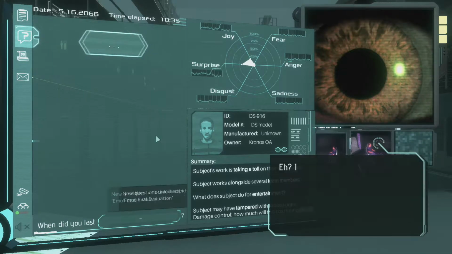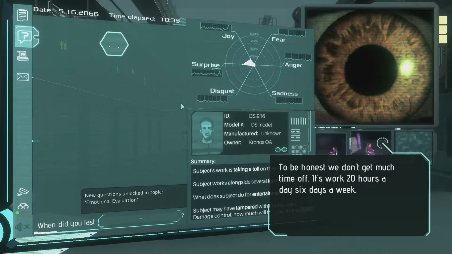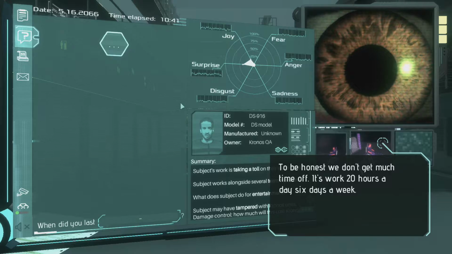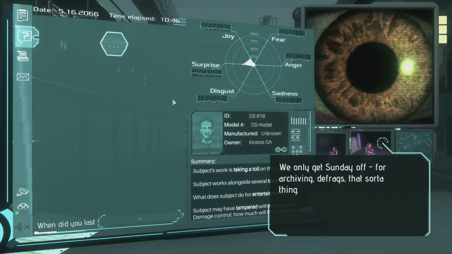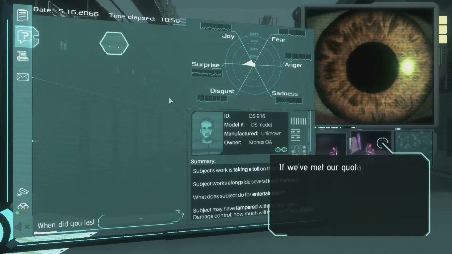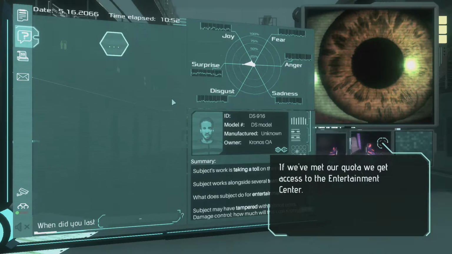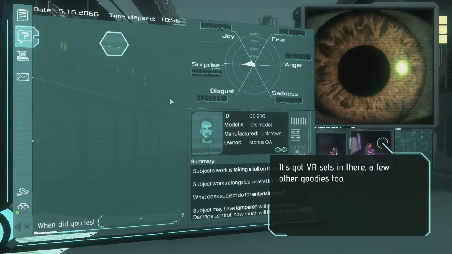What do you do to maintain your emotional balance? I guess you're talking about unwinding? To be honest, we don't get much time off. It's work 20 hours a day, 6 days a week. We only get Sunday off for archiving, defrags, that sort of thing. What do you do on your day off? If we've met our quota, we get access to the entertainment center. Kronos knows how to motivate us. It's got VR sets in there, a few other goodies too.